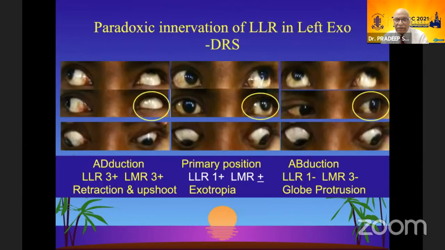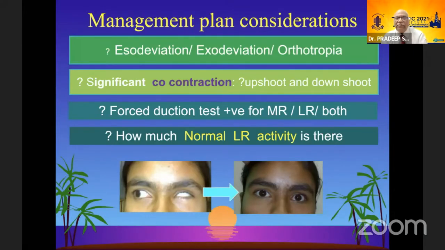So, coming to the clinical part, the paradoxic innervation of the lateral rectus is the basic culprit or problem which we need to address in our management. So, in our management plan, what we should look at, according to me, are these 4 points.